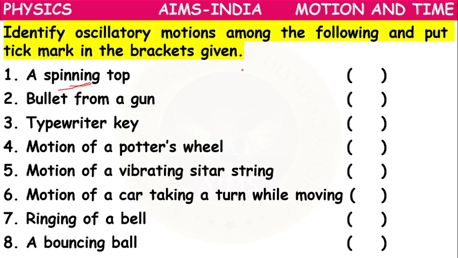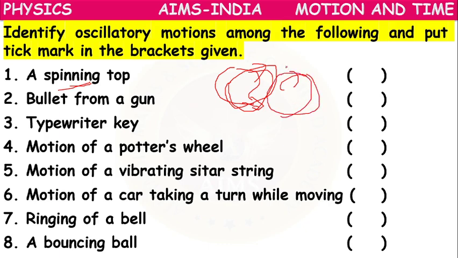So, spinning top. What happens to the spinning top? How will it move? It will move only on one side. It will start from here and move only in one direction continuously in a circle. Continuously along one direction it will move. So it is not an oscillatory motion. Bullet from a gun, it will just move forward, not oscillatory motion.